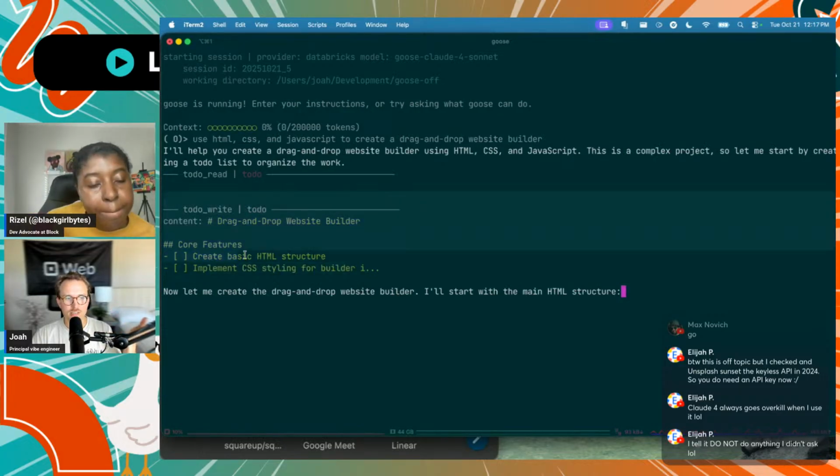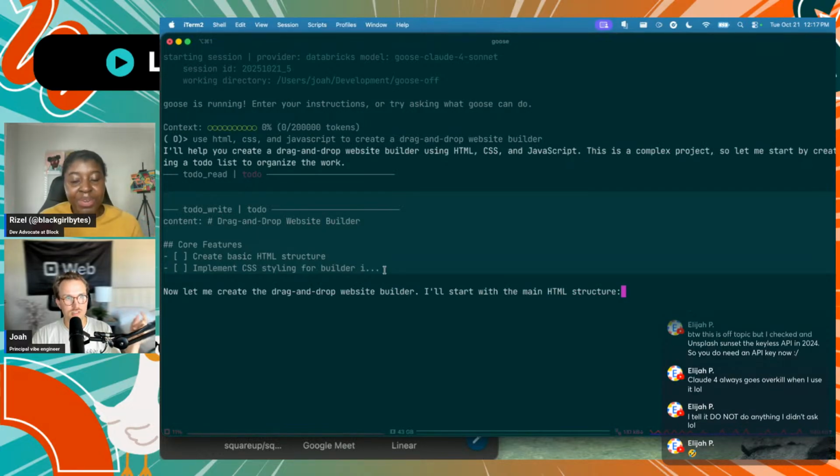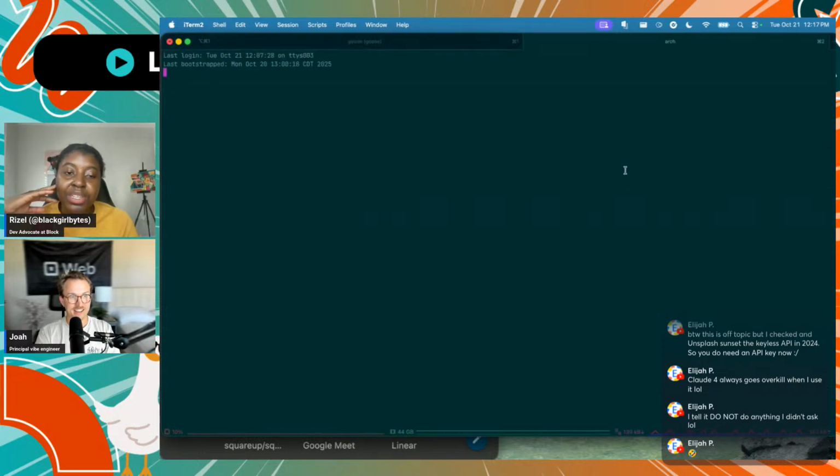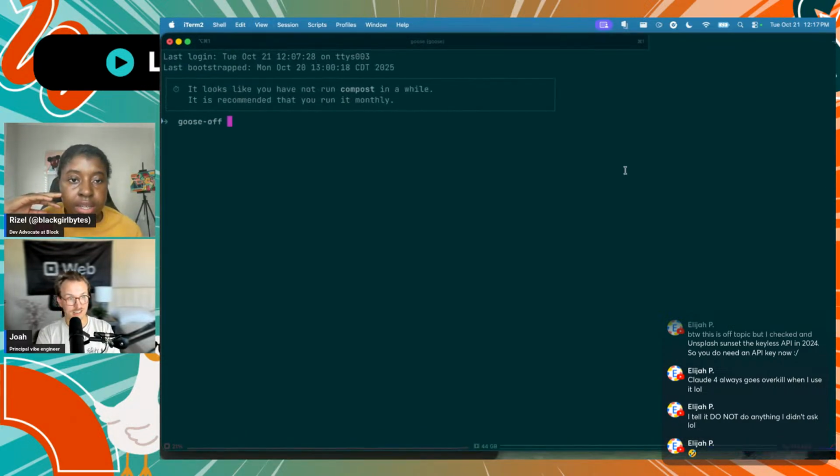I've been using this to-do MCP extension that's built into Goose that manages the context of each task individually, and it helps it stay on track, which does seem to help. Hopefully this one works a little better this time. I love it. My manager was pointing out that to-do extension. I really like it.